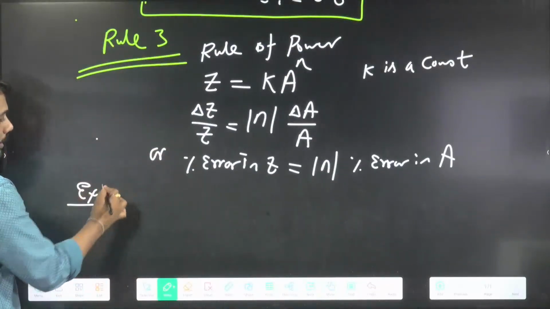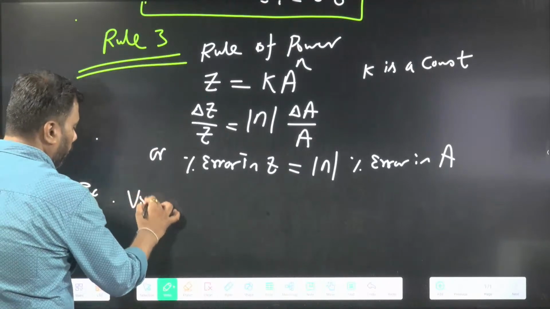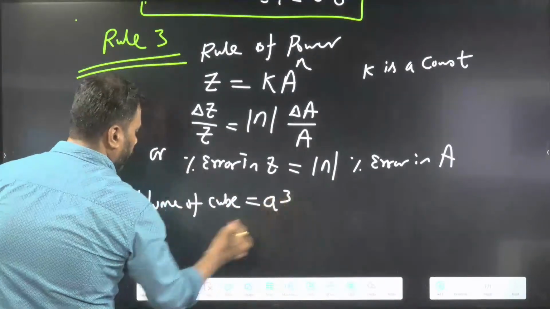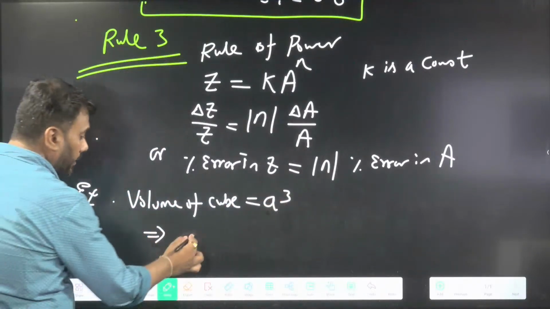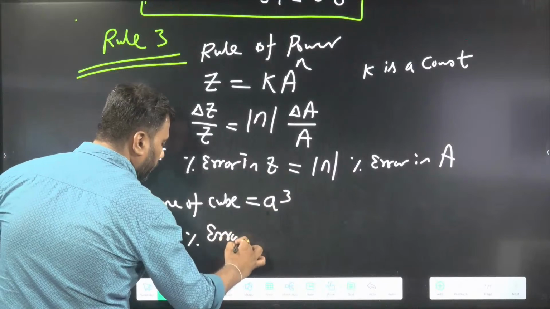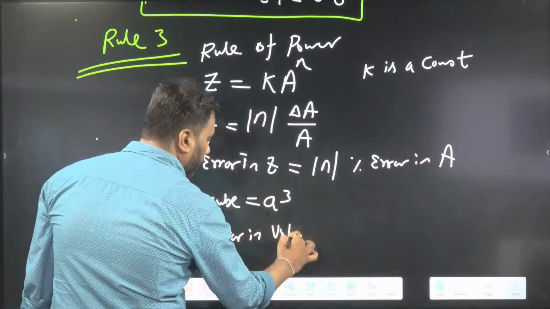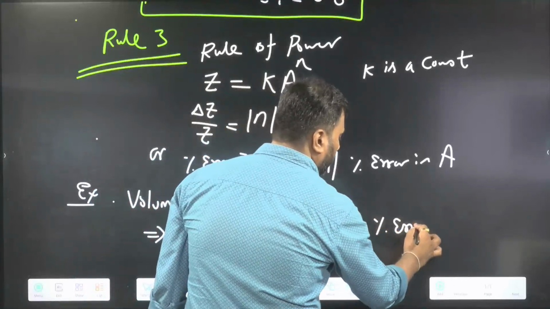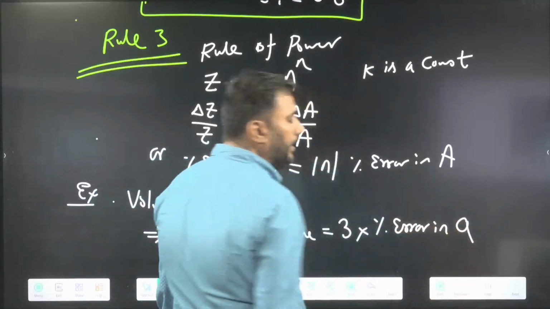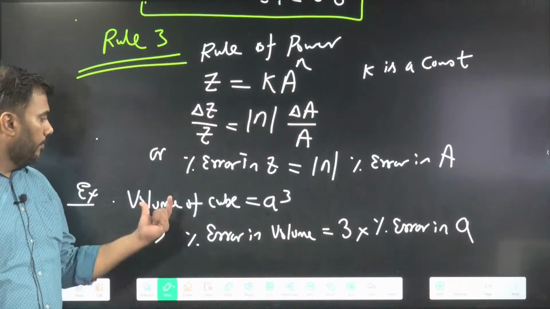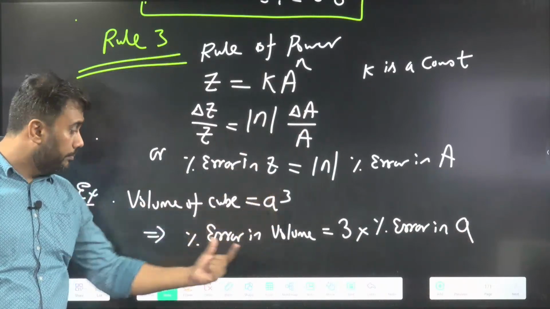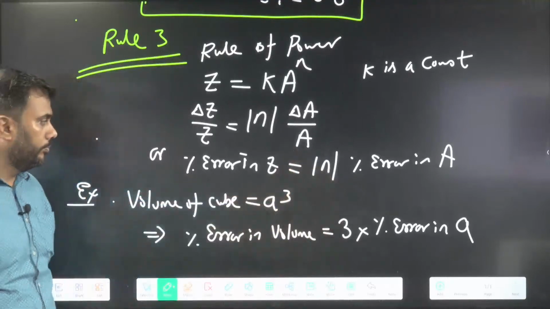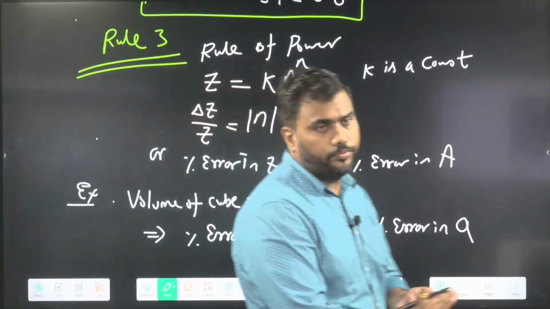Okay, let us take one example. Volume of cube is A cube. This implies that percentage error in volume will be 3 times percentage error in A, the side length. Volume of cube is A cube. It implies that percentage error in volume will be 3 times percentage error in A. Is this clear?